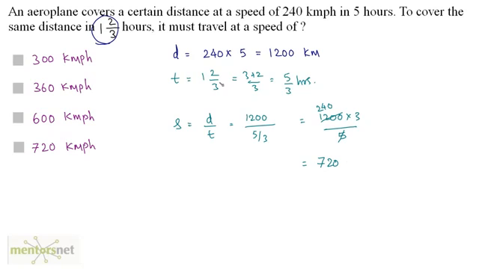And what will be the unit? Well, the unit of distance is kilometers, and time is in hours, so the speed will be kilometers per hour. So 720 kilometers per hour. Option D.